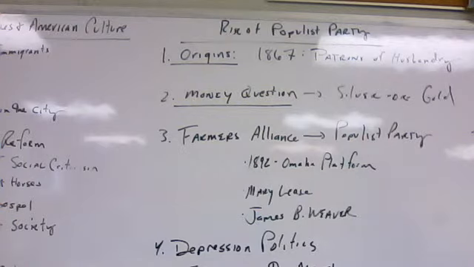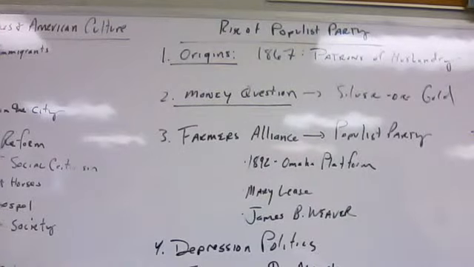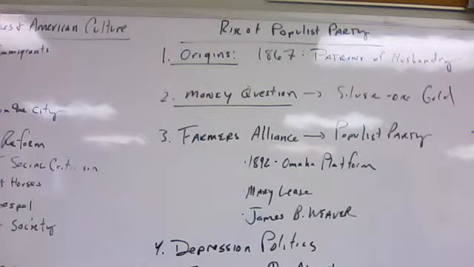After the Panic of 1873, for instance, many Americans blamed the gold standard, or only printing enough paper money that is backed by gold that the United States government has, for restricting the money supply and causing the Depression. To expand the supply of U.S. currency, easy or soft money advocates campaigned first for more paper money. This is known as the Greenbacks, and we'll talk about the Greenback Party momentarily. And then for the unlimited minting of silver coins, and this is going to start the whole issue of bimetallism, where you back the money supply not just by gold, but by gold and silver.